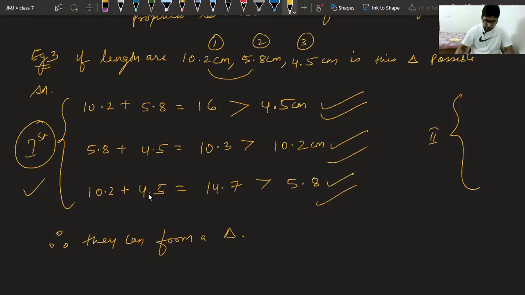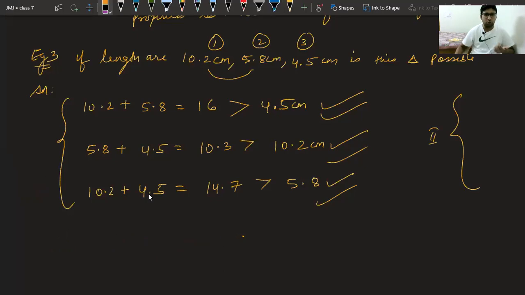Lavya, acha, please show the second property. Okay, suppose you want to check by the second property, let us see by that also. So I'm rubbing this first one. Still you have to check with either of the two. Either you check with the first property or you check with the second property.